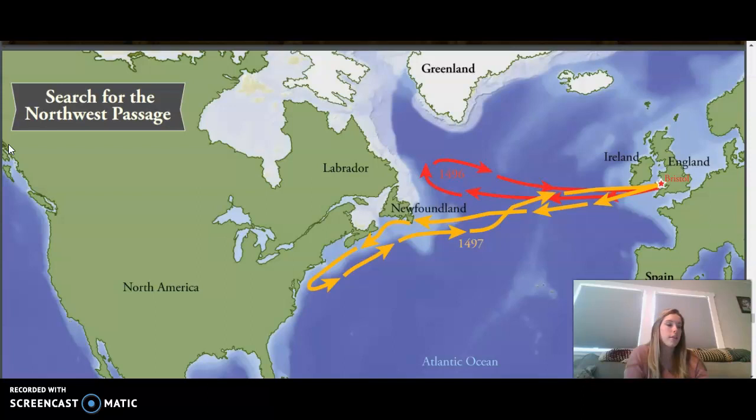They sailed past Ireland and across the Atlantic. On June 24th, they sighted land. Historians think Cabot made landfall somewhere in the area of southern Labrador, Newfoundland, or Cape Breton Island in present-day Canada, but the exact location is not known for certain.